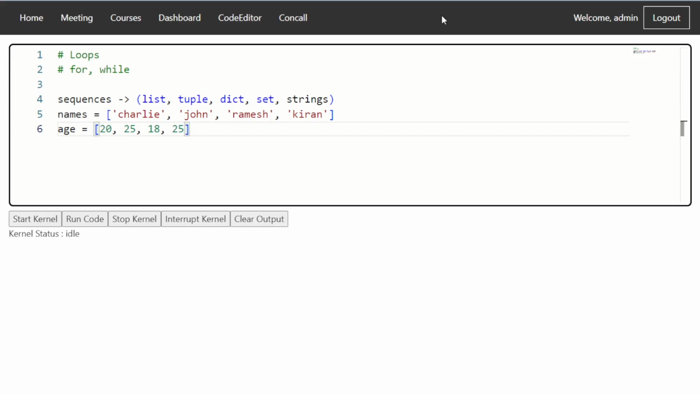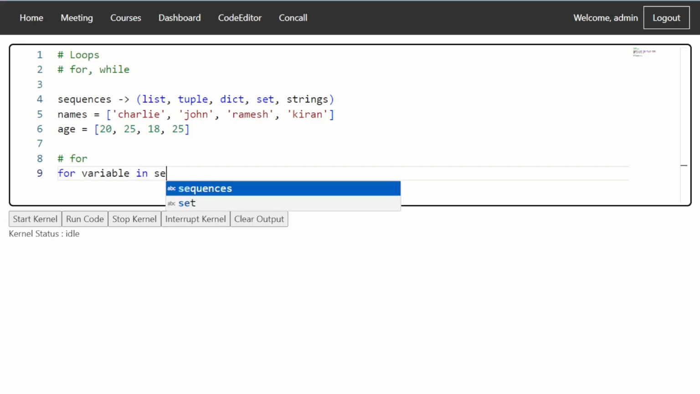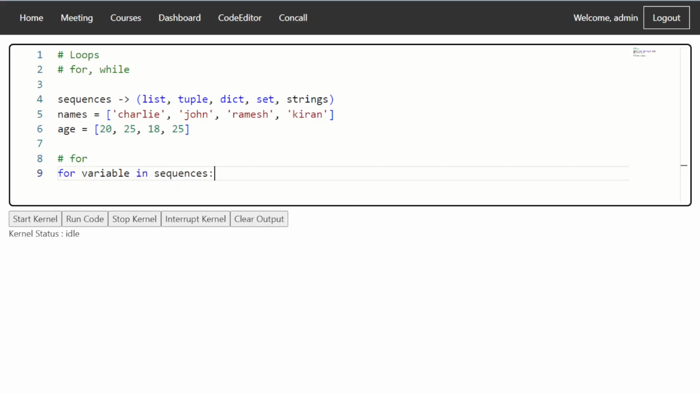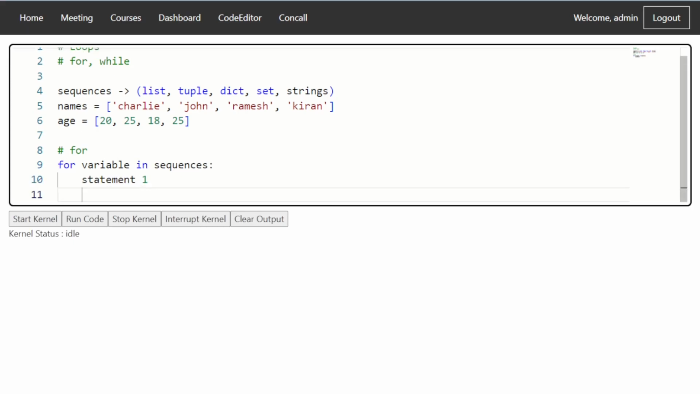We will get into more detail on this later, but for now, for loops are what's important. The structure of a for loop looks like this: for variable in sequence, then the statements. Let's say statement one, statement two.